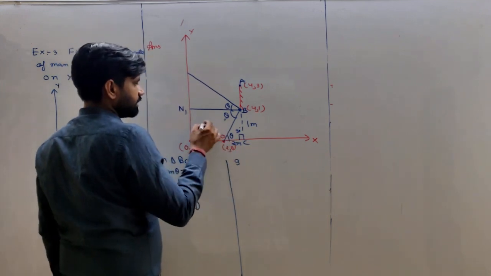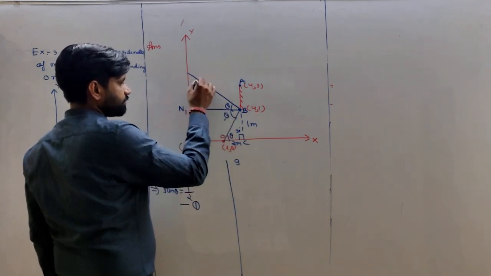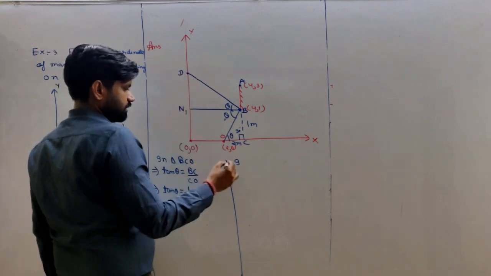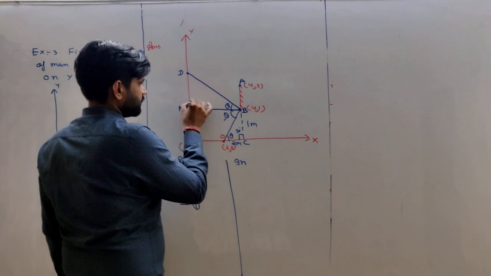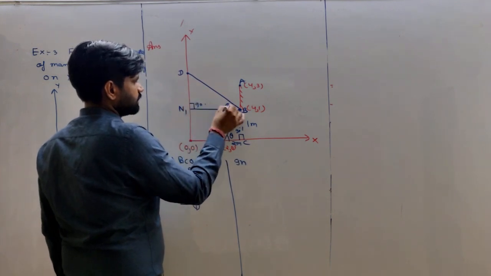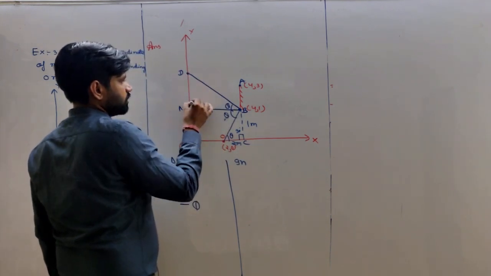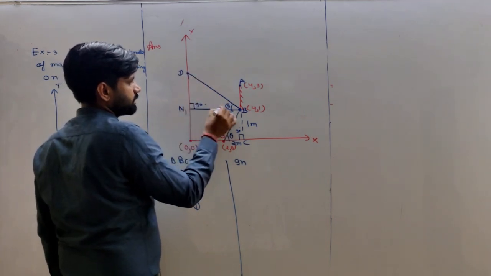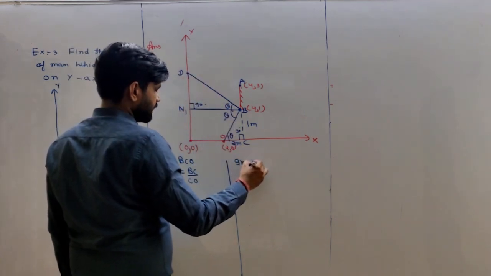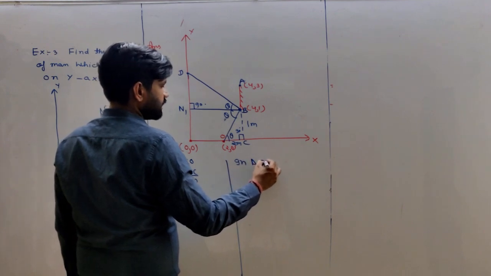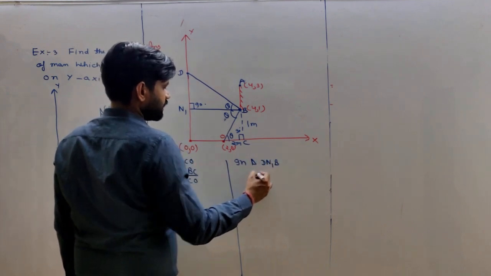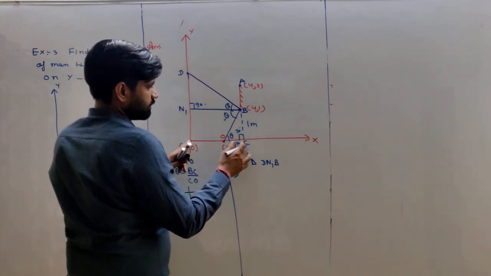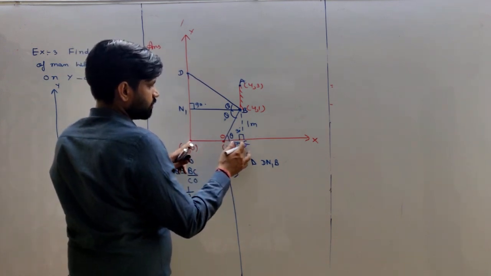Take a triangle, where after reflection this point is known as D. In this triangle, this is the 90-degree angle, this angle is theta, the side opposite to theta is the perpendicular, and the adjacent side is the base. In right angle triangle DN1B, this side is 4 meter.